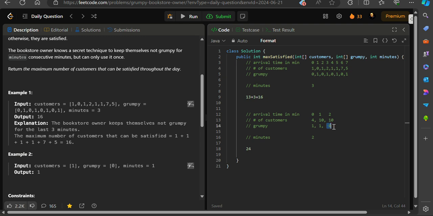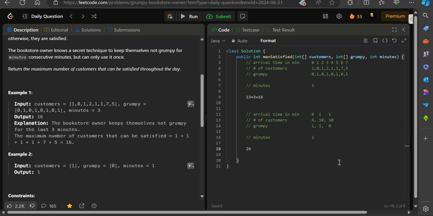So we don't need to apply the sliding window effect for this subarray, right? So if we make the book owner happy for these two instants of time, what we'll do is 4 plus 10, that is 14, 14 plus 10, 24. 24 will be the